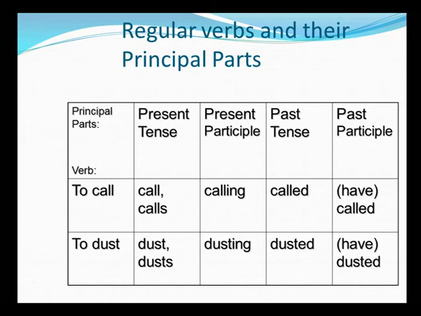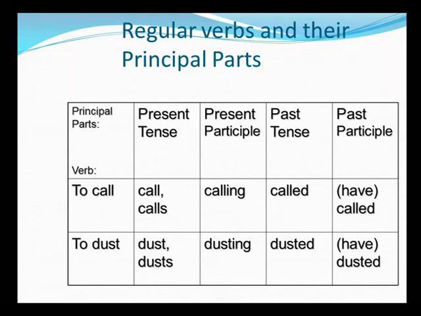To dust, that is the prime verb. Present tense would make it dust or dusts. Present participle form, that is gerund form, would make it dusting. Past tense is dusted, and when you add an auxiliary verb like has or have or had, that would make it past participle, dusted.